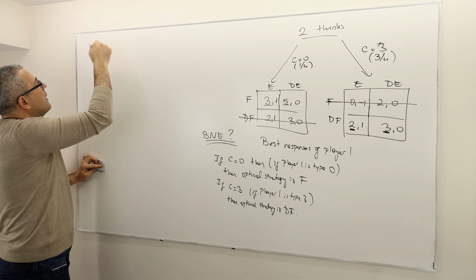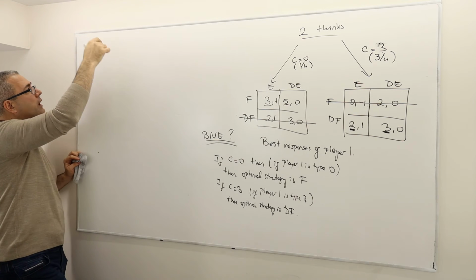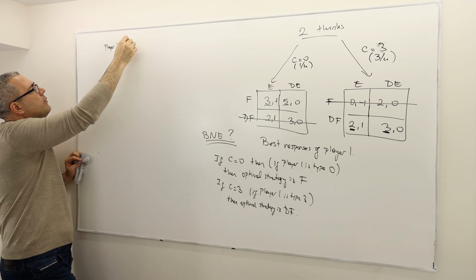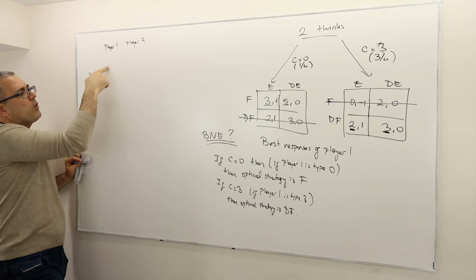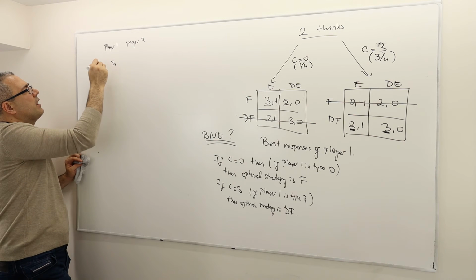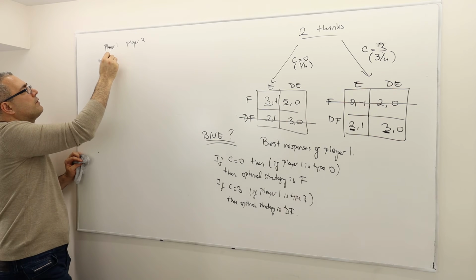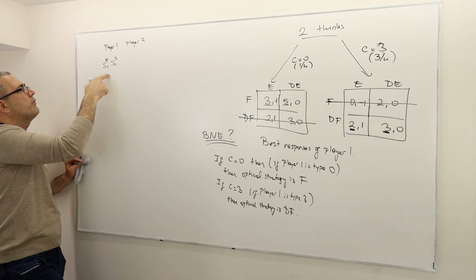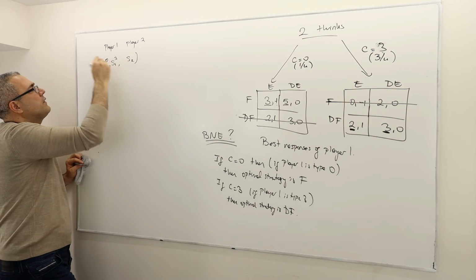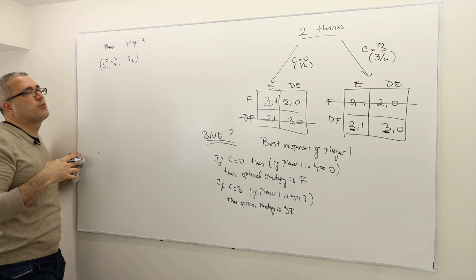I already found. So remember, you have to be clear about what a strategy profile will look like. So there are two players, player 1 and player 2. Remember, player 1 has two types. So his strategy is going to be player 1's strategy of type 0 and of type 3. All right, so this is how I'm going to denote them. And then player 2's strategy is going to be S2. So this is what a strategy profile, a Bayesian Nash equilibrium strategy profile, will look like.